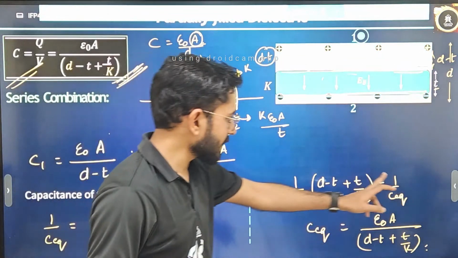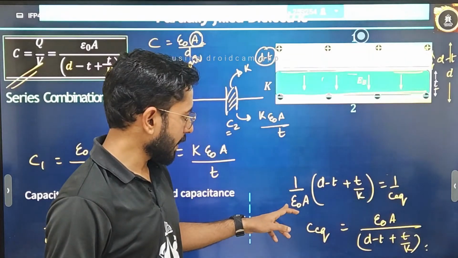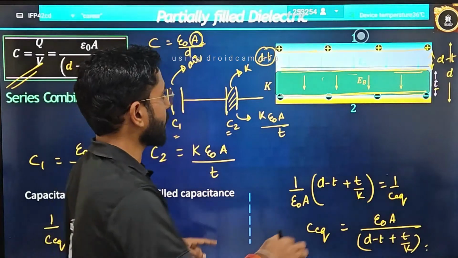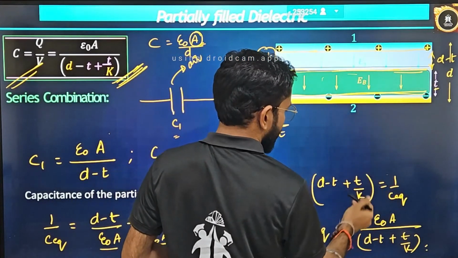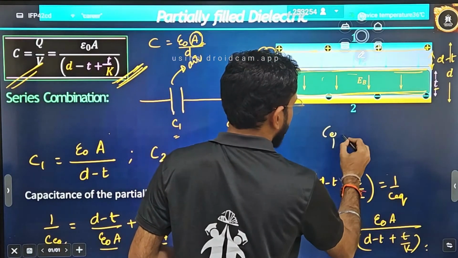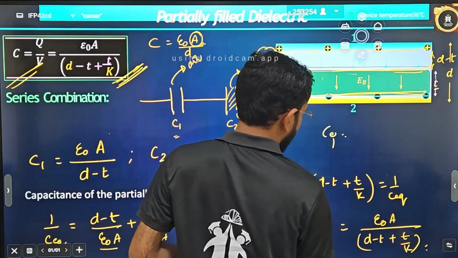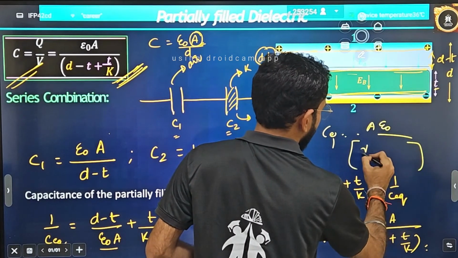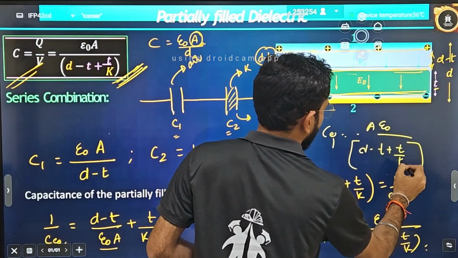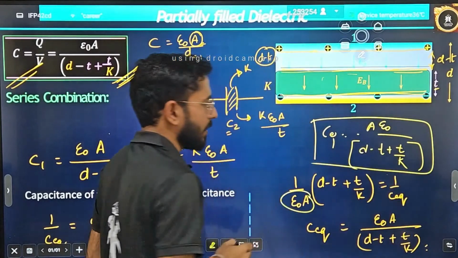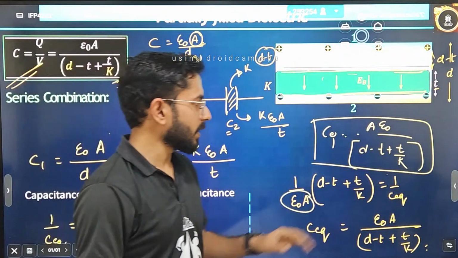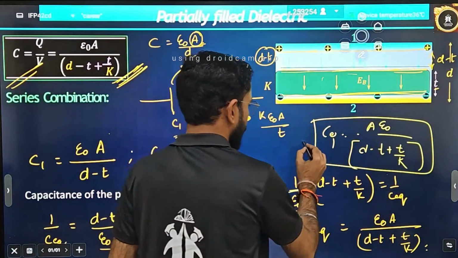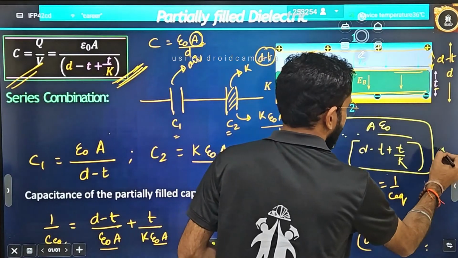So you can see 1 by C is equal to 1 by A epsilon naught times (D minus T plus T by K). Or if you directly want to write C equivalent, you can take this complete expression in the denominator: D minus T plus T by K, and make it A epsilon naught in the numerator. This is the formula. If you want to remember, you can. This is the standard result.